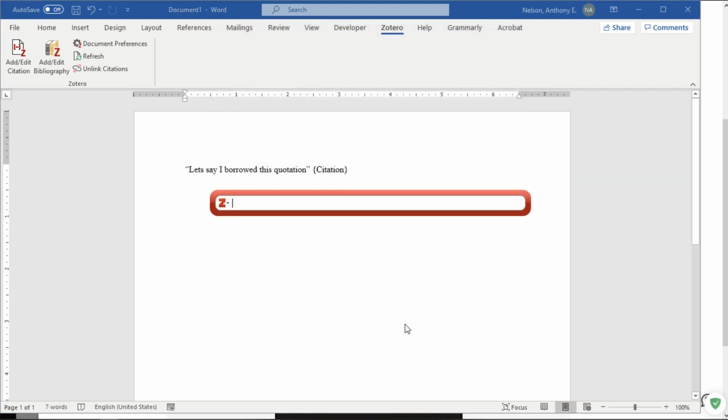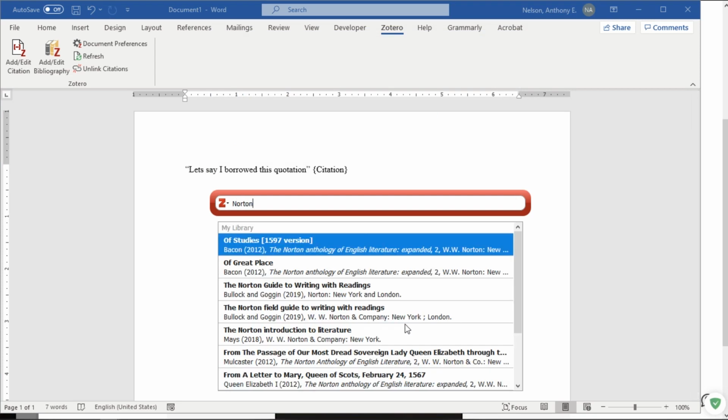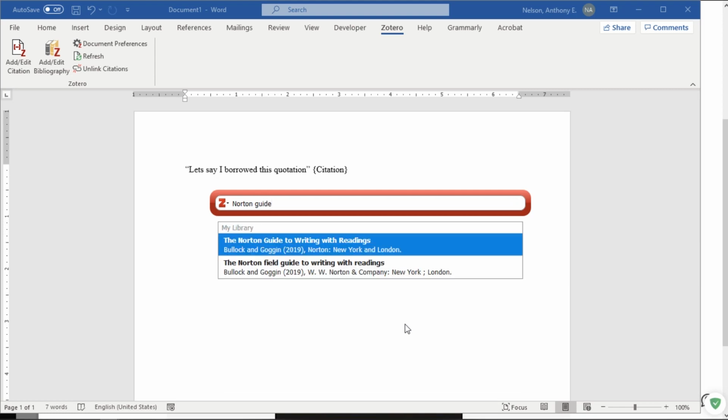Now I know that this book is called Norton, so I can just start typing Norton, and it'll give me some suggestions. Now I know it's the Norton Guide, so that'll limit my suggestions. And we're down to the Norton Guide to Writing with Readings or the Norton Field Guide to Writing with Readings. These appear to be the same.